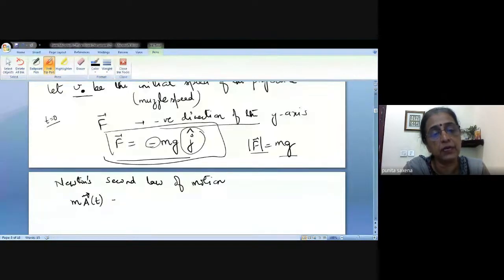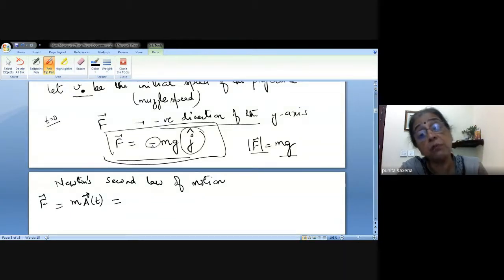Right? But in this case, this is what your F should be equal to. So that means your F should be equal to mass into the acceleration. And this should be equal to the sum of all the forces which are acting on that particle.